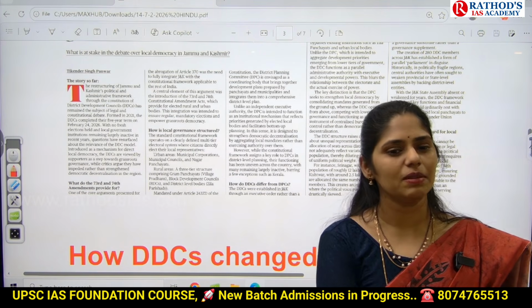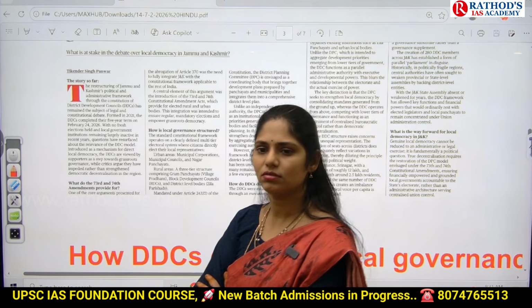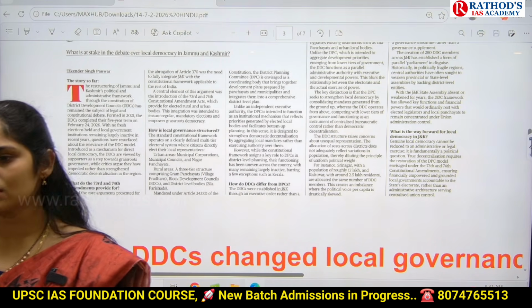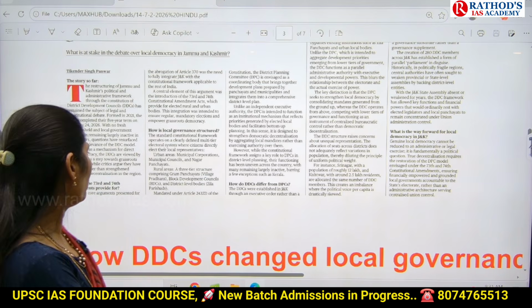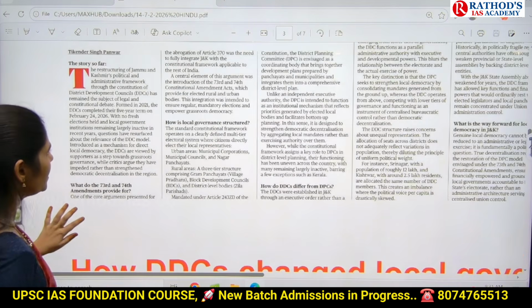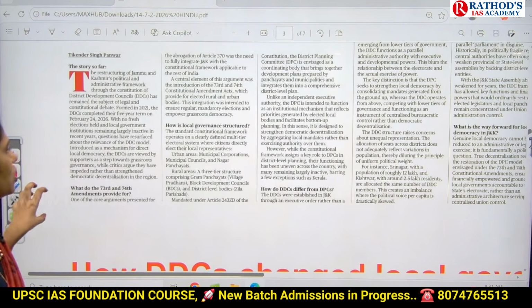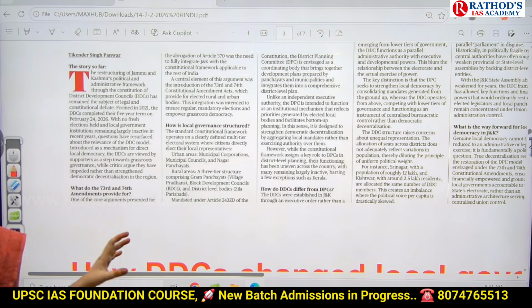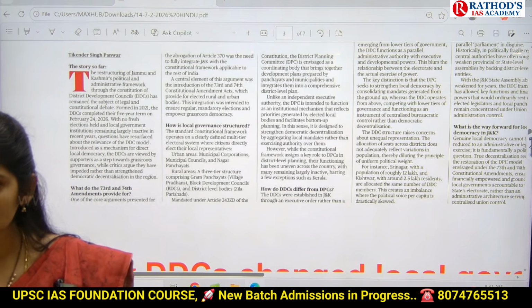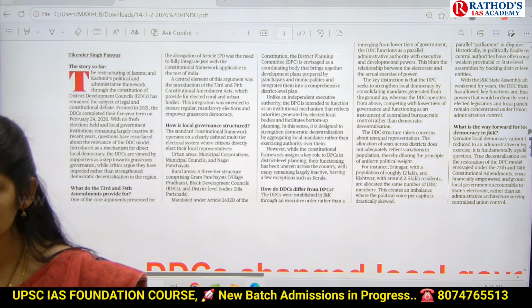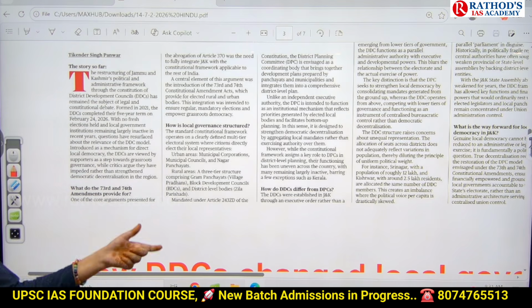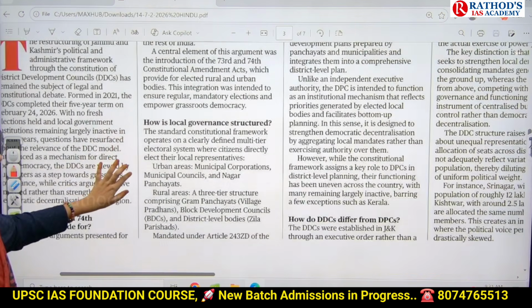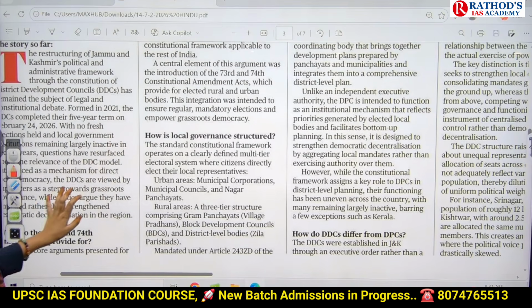But why did we add them later on? What is the need? For decentralization, to ensure grassroots democracy, right? So here this article is saying that our Constitution came up with the 73rd and 74th. The 73rd talks about panchayats at village level and the 74th CAA talks about municipalities in urban areas. So this article is saying that we came up with a standard constitutional framework